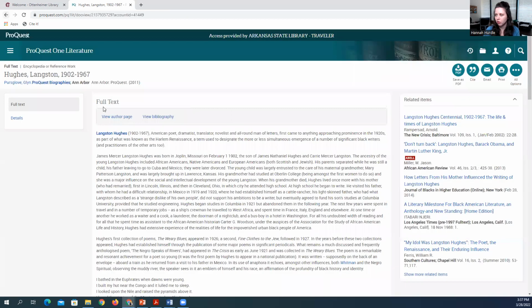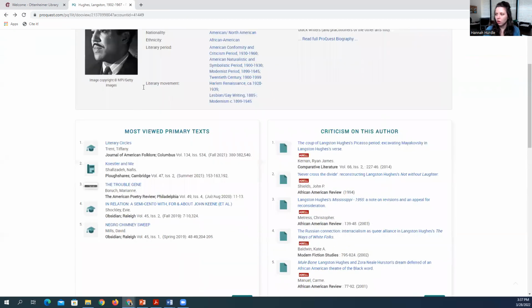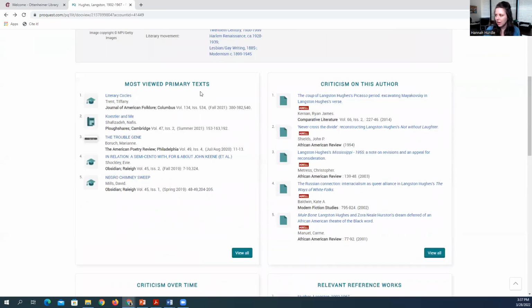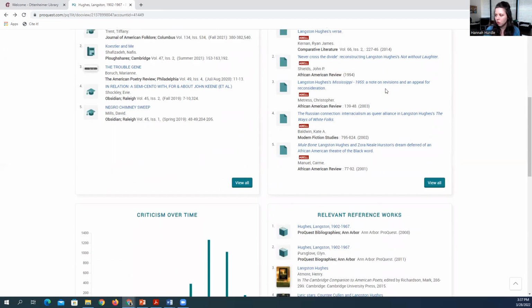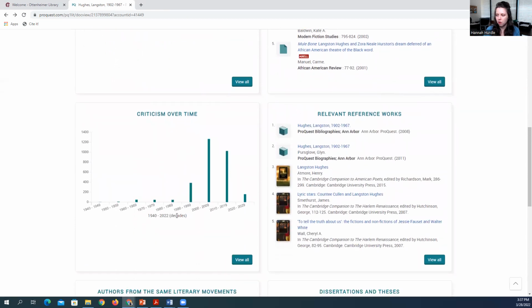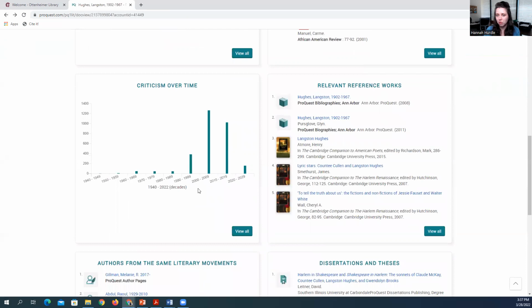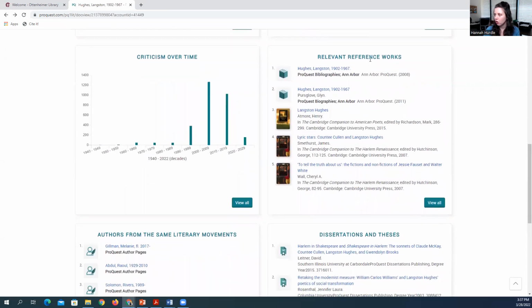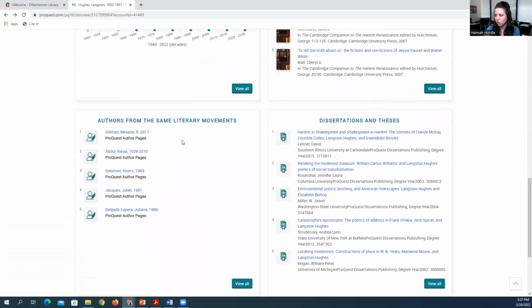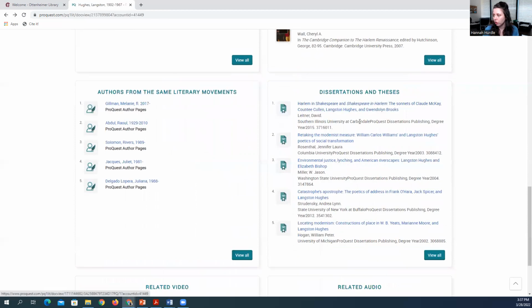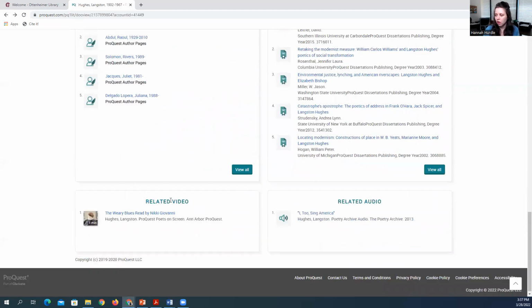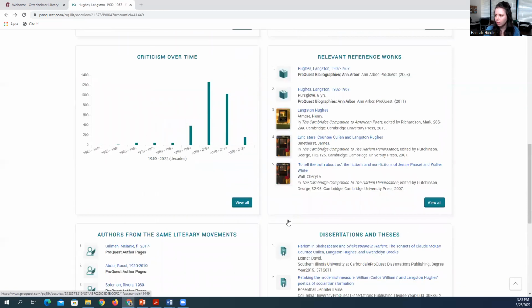Scroll back up. You can view their most viewed primary text. You can view criticism on this author, criticism over time. They have some data or statistics. You can look at relevant reference works. You can look at authors from the same literary movement. So say you're maybe comparing authors. You can look at different dissertations and theses on this author or their works. Some authors will have related videos and audios as well.